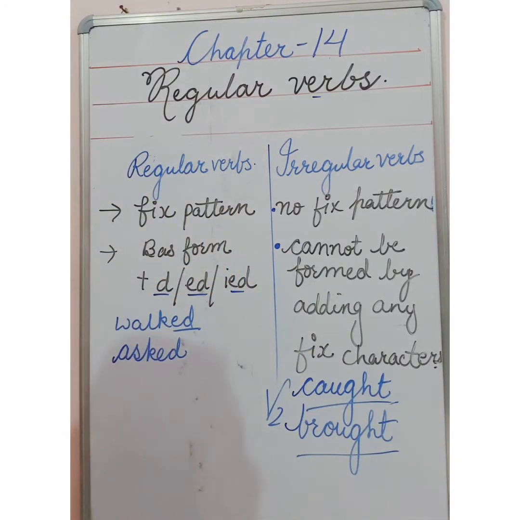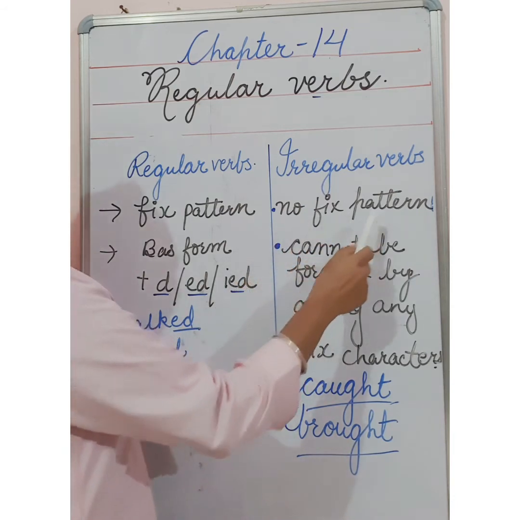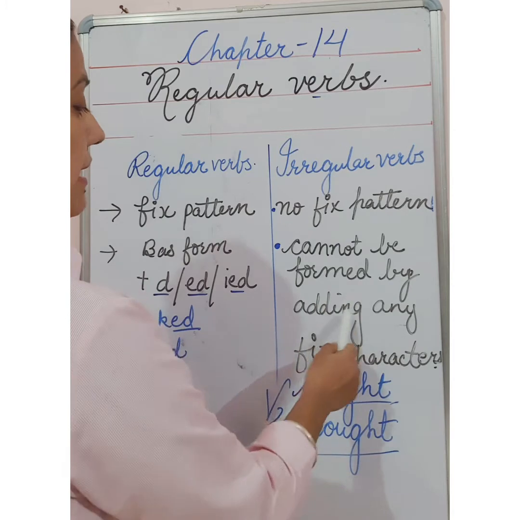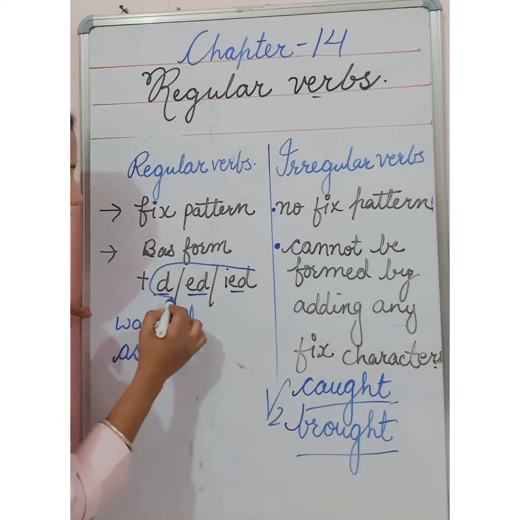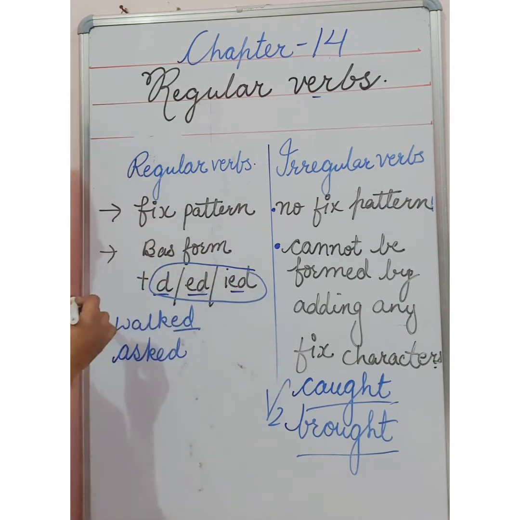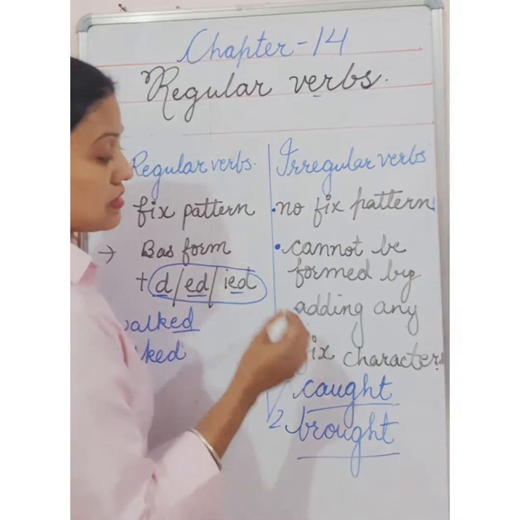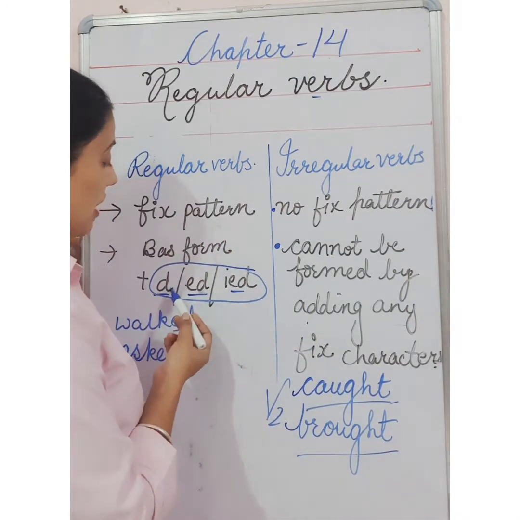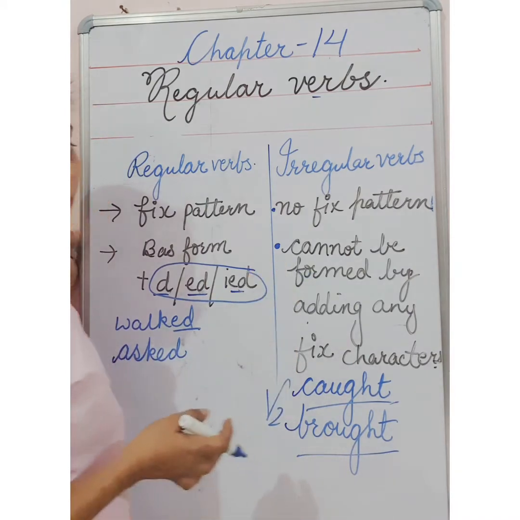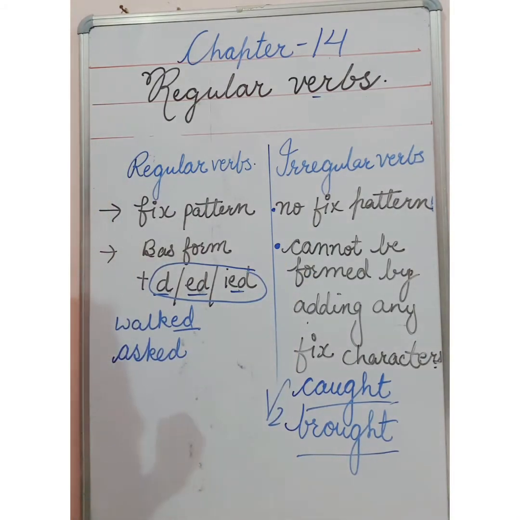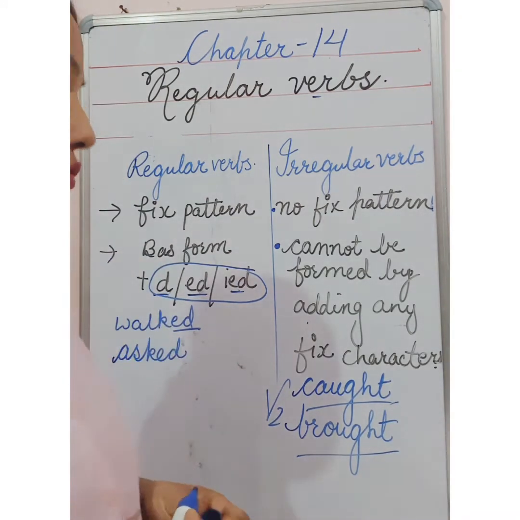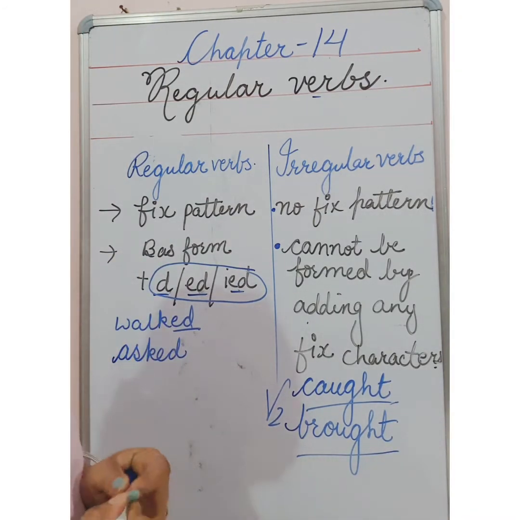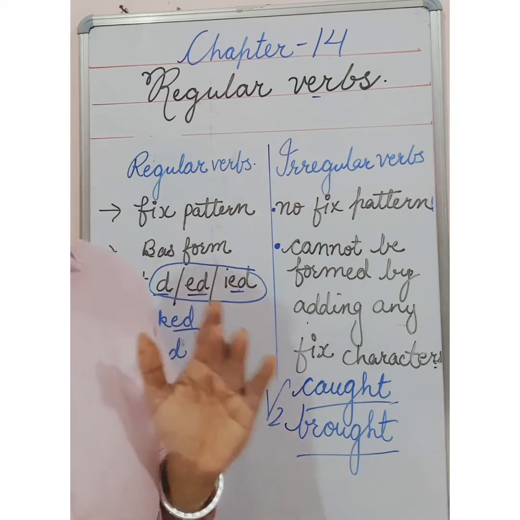So these are called irregular verbs. No fixed pattern, they cannot be formed by adding any fixed character. In regular verbs we are adding a fixed character, by adding D, ED or IED. But in irregular forms, there is no fixed character that we have to add to these words. These all are different. We are not adding D, ED or IED at the end of the irregular verbs. So I hope the difference between regular and irregular verbs is clear to you.